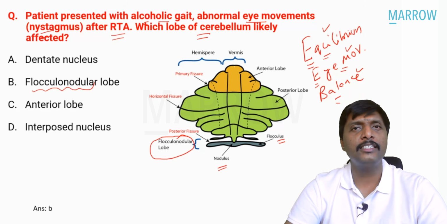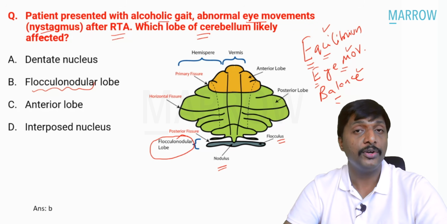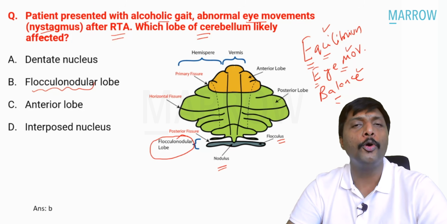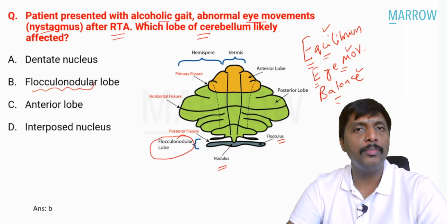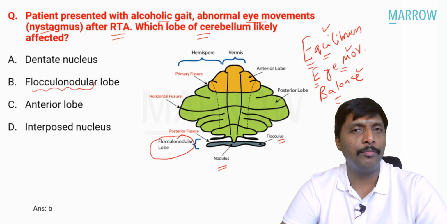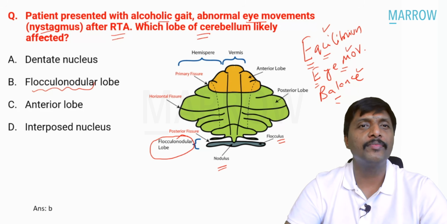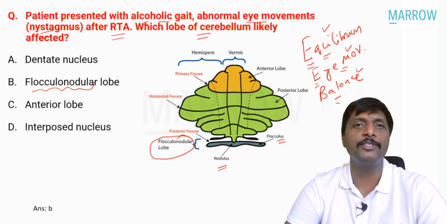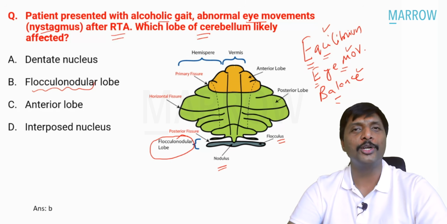In physiology these days, other than the routine basic areas, they are targeting clinical physiology areas like this pendrin, like this flocculonodular lobe. So physiology has to be learned from the clinical point of view, clinical physiology. That is the importance of this discussion. These are a lot of clinical physiology questions, and that is the future also.